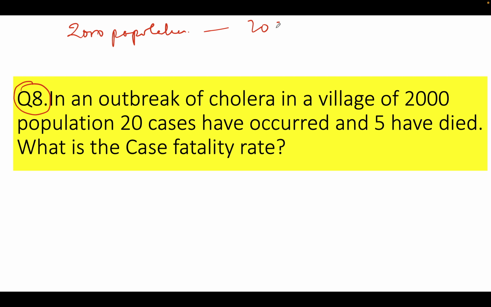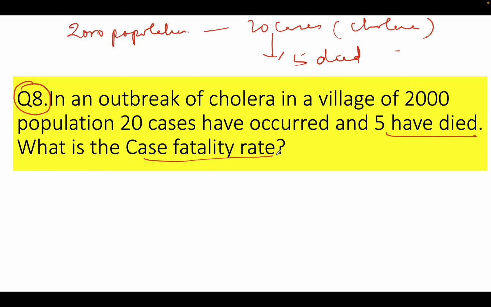20 cases have developed, right? 20 cases of cholera. Okay. Out of this 20, they are saying 5 have died. 5 died. So what is the case fatality rate?